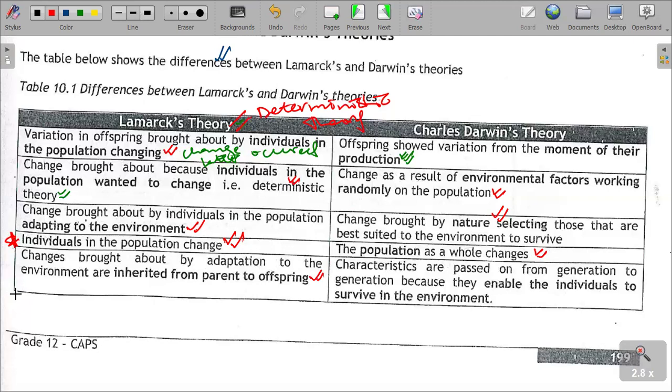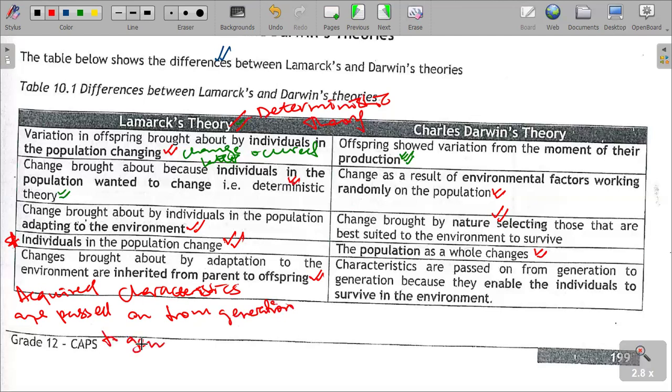In this case, Lamarck is saying acquired characteristics are passed on from generation to generation. So what are acquired characteristics?